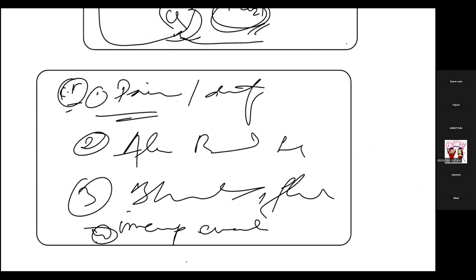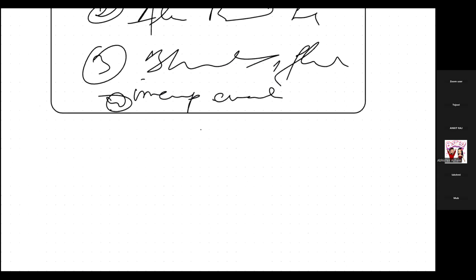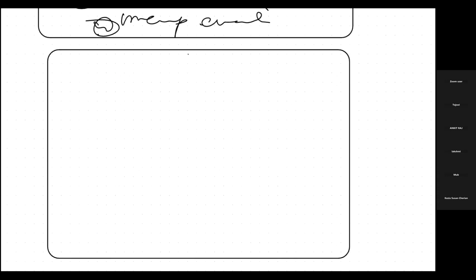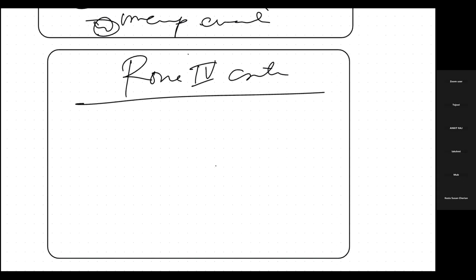Now how are we going to diagnose this irritable bowel syndrome? Let's see the diagnosis part of it. There is a criteria called Rome 4 criteria that we already discussed, isn't it? The typical one for IBS is that it should be related to defecation.